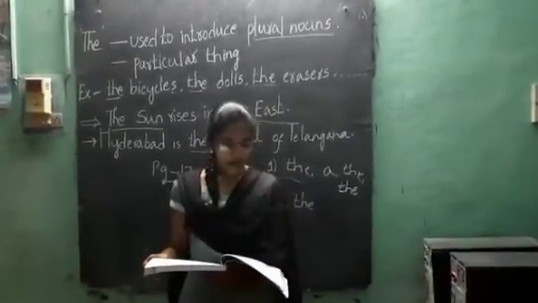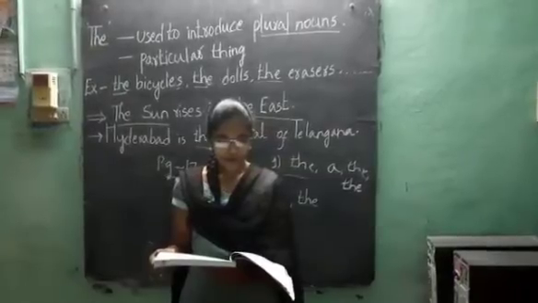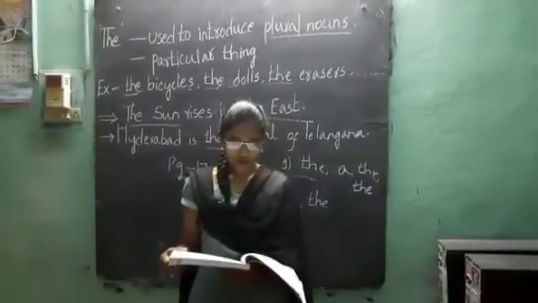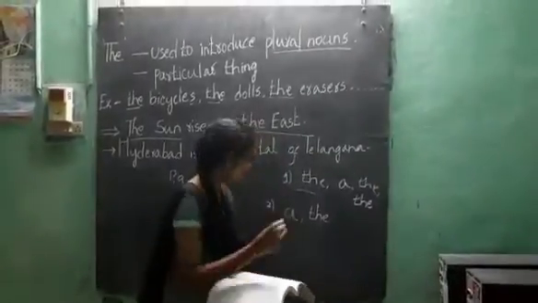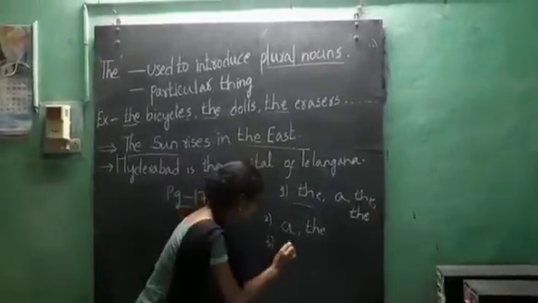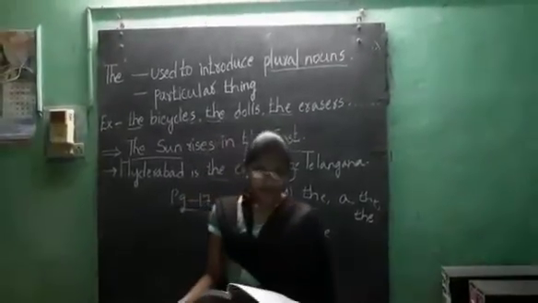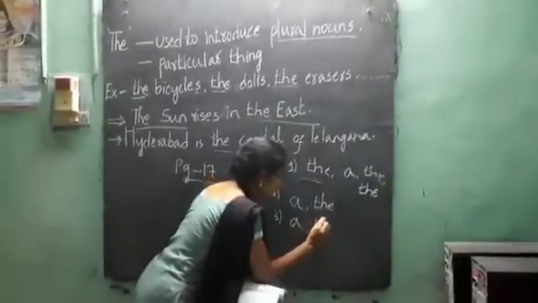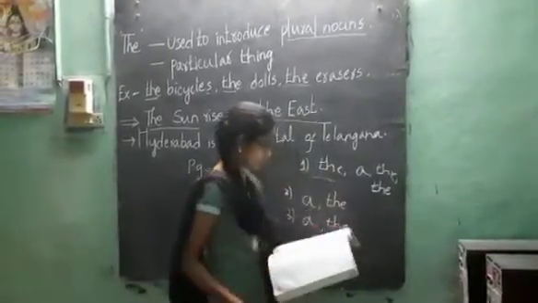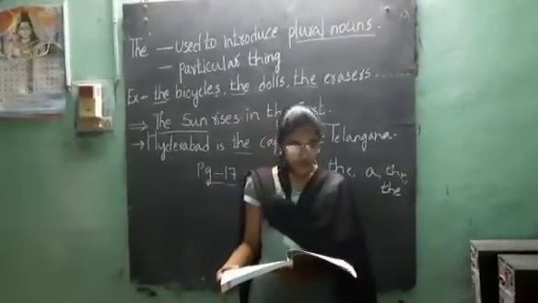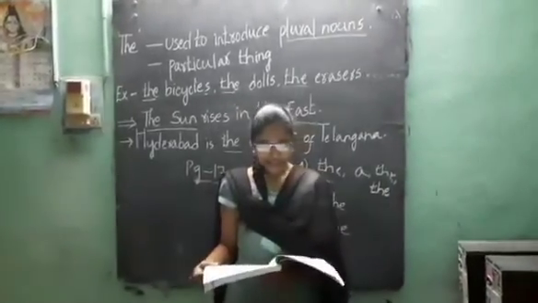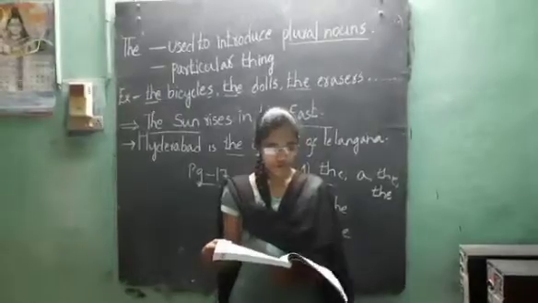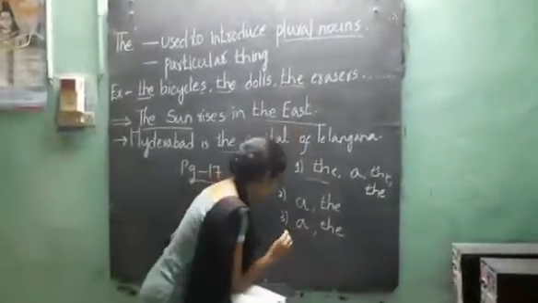Next one, Priya: I have a problem with my homework book. Will you help me? I have a problem, a. Mother: Let's see what the problem is. Second time, so the. Aman: The lady in the red sari came to see you in the morning.